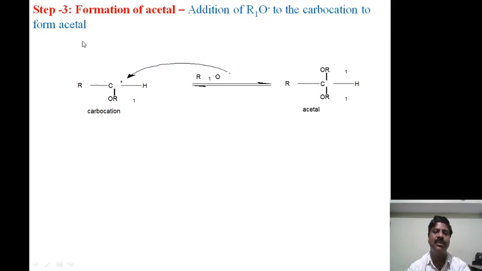In the third step, the formation of acetal, another alkoxide ion is added to the carbocation. This carbocation reacts with the alkoxide ion to form the acetal. The acetal is formed, and this is called the acetal formation mechanism, and this completes the second class of aldehydes and ketones.